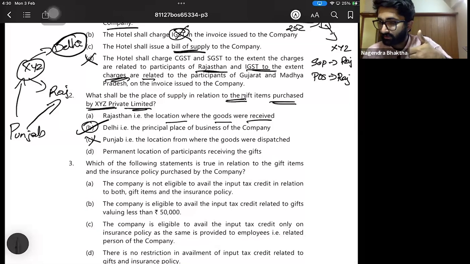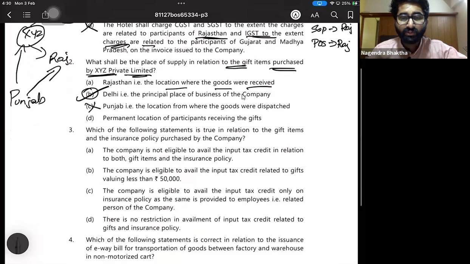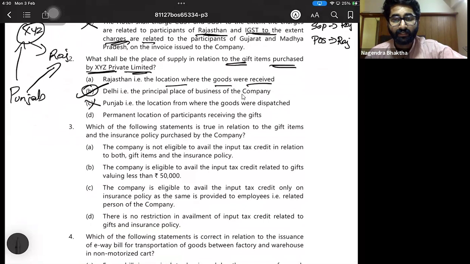Okay, I hope you understood this. Question number 3. Which of the following statements is true in relation to the gift items and the insurance policy purchased by the company? Again, the gift items, we have discussed about gift items. The company is not eligible to avail the input tax credit. Is it true or false? Absolutely right. See, when I am giving something as free of cost, I cannot take ITC.